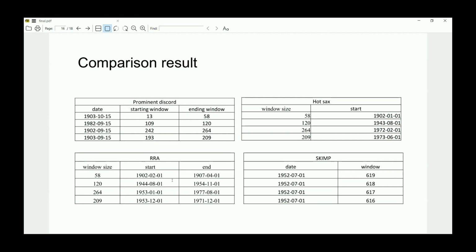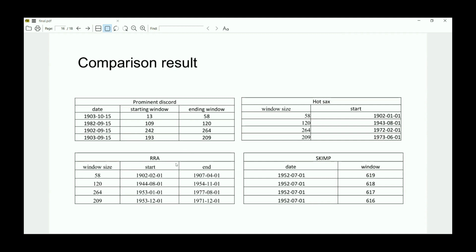So to compare with our result, this result from discord is our result. If we look at HOT SAX and RRA, they give different results, because they are not exact, so we do not get the same discord, while our prominent discord will always be exact because it is based on the matrix profile.